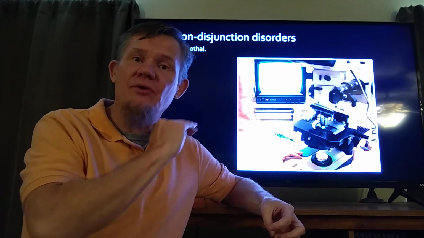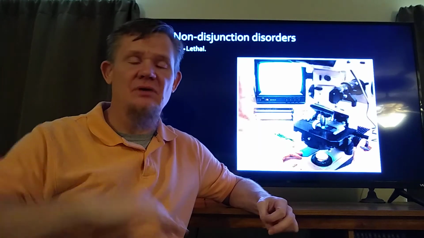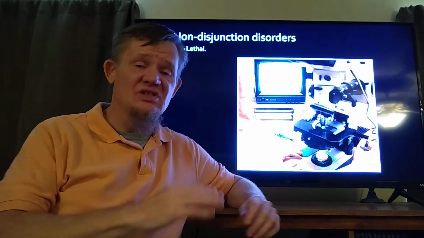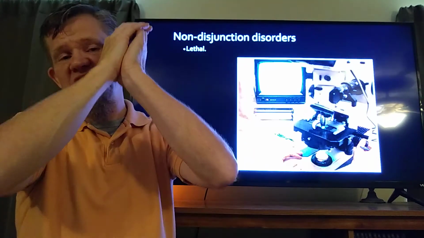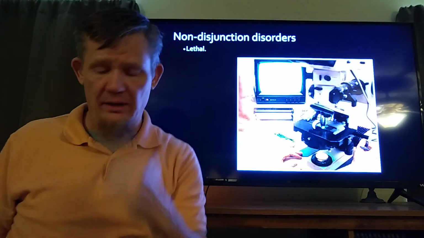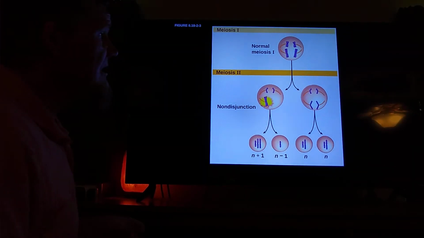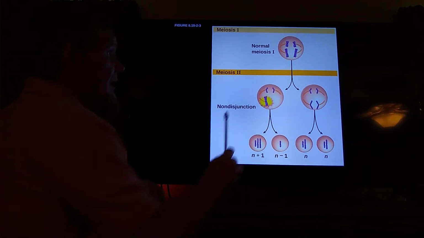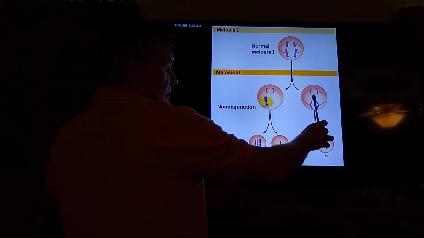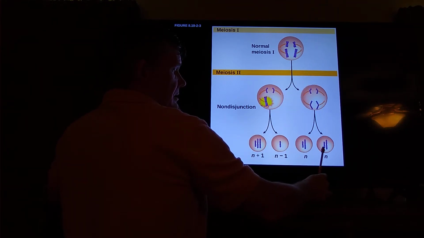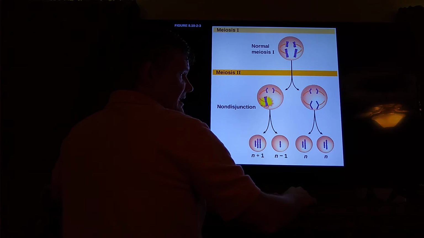You can't have the wrong amount of DNA. If you have too much DNA or not enough, the individual is just dead. Just dead. There is one where the individual is not just dead. Here we see the problem. This is normal meiosis, where my chromosomes get spread between my resulting sex cells.